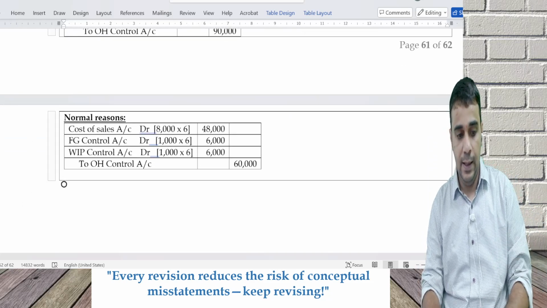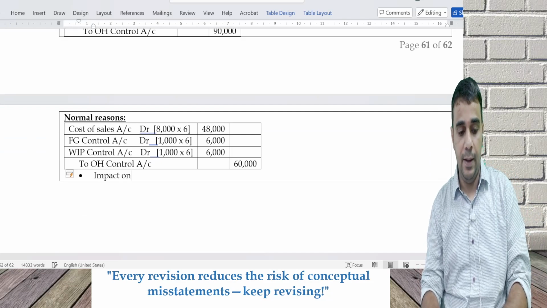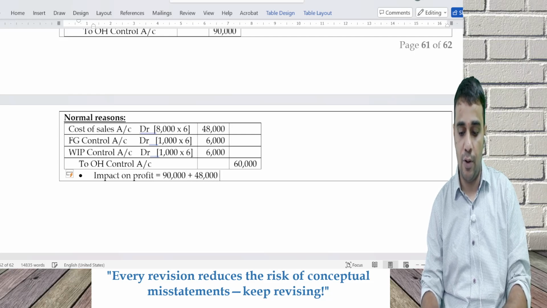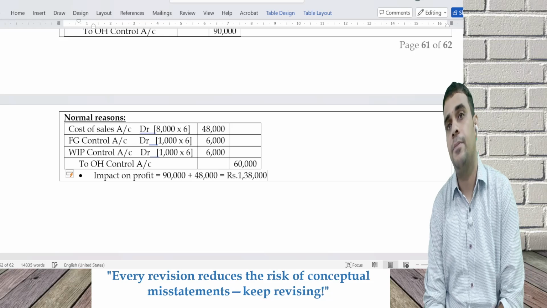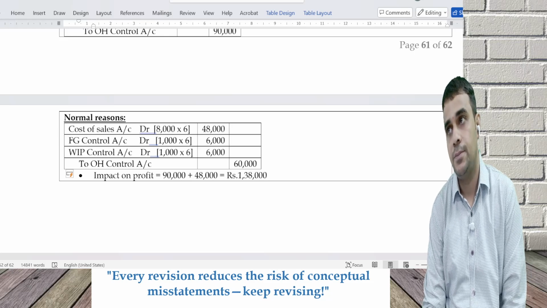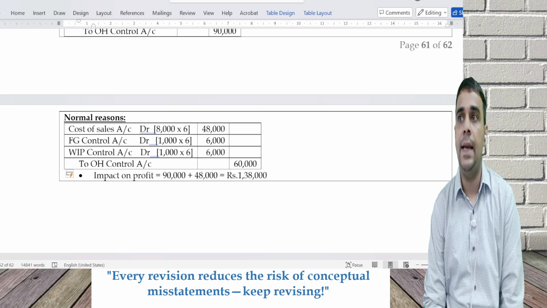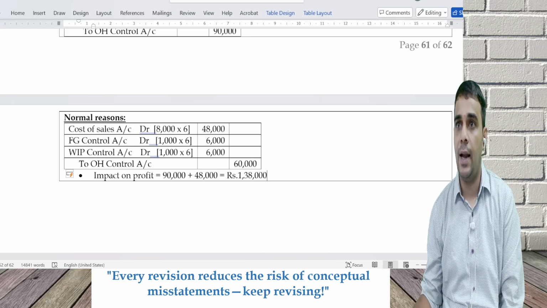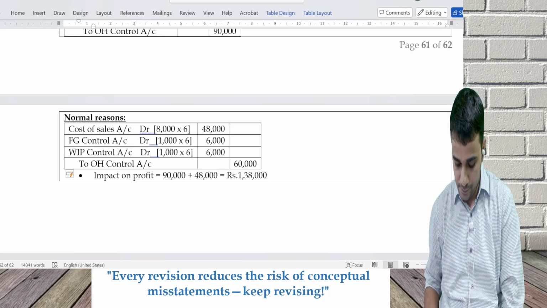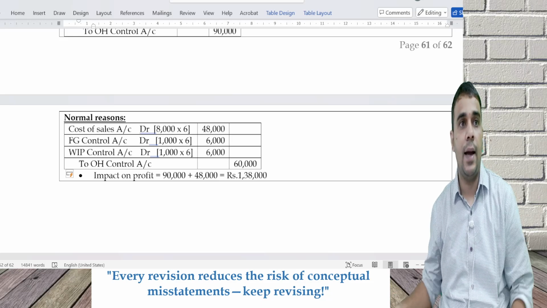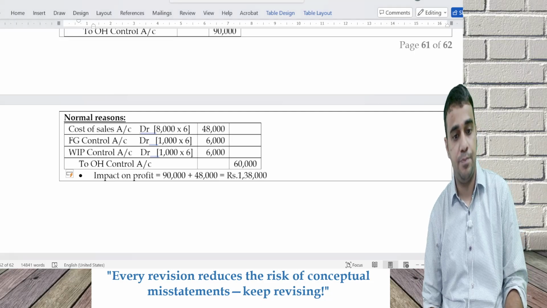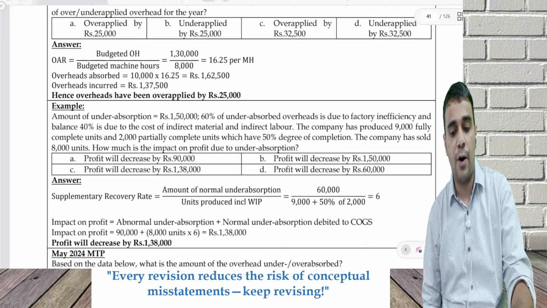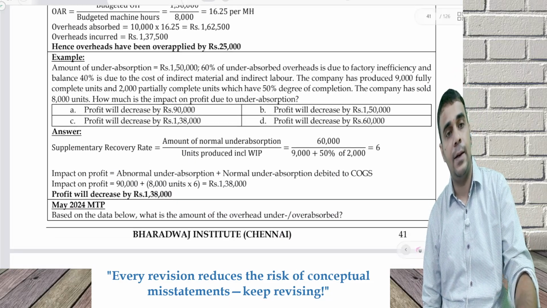Impact on profit. 90,000 gone. Another 48,000 gone. Impact on profit 1,38,000. Any doubts on this? In the MCQ, we wanted profit. Profit will decrease by 1,38,000.